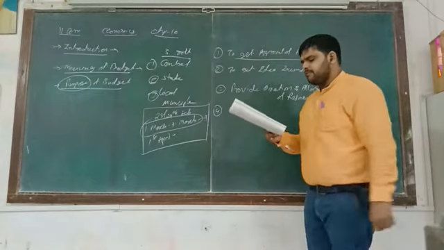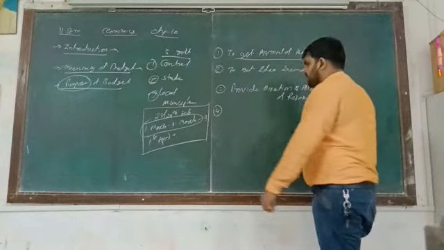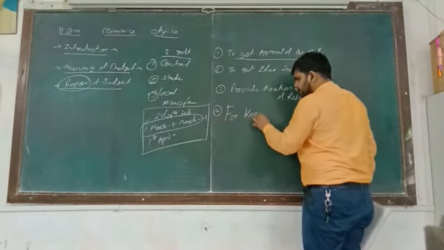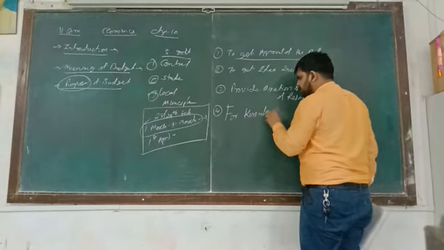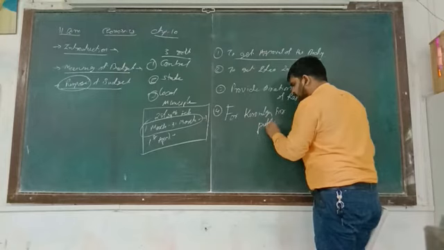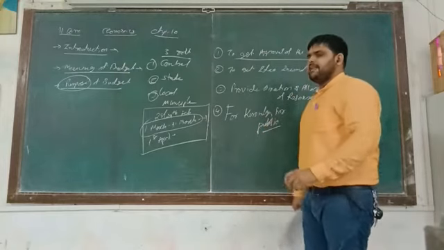And last, number 4, for knowledge of the public. This is most important. For public knowledge also they prepare the budget.